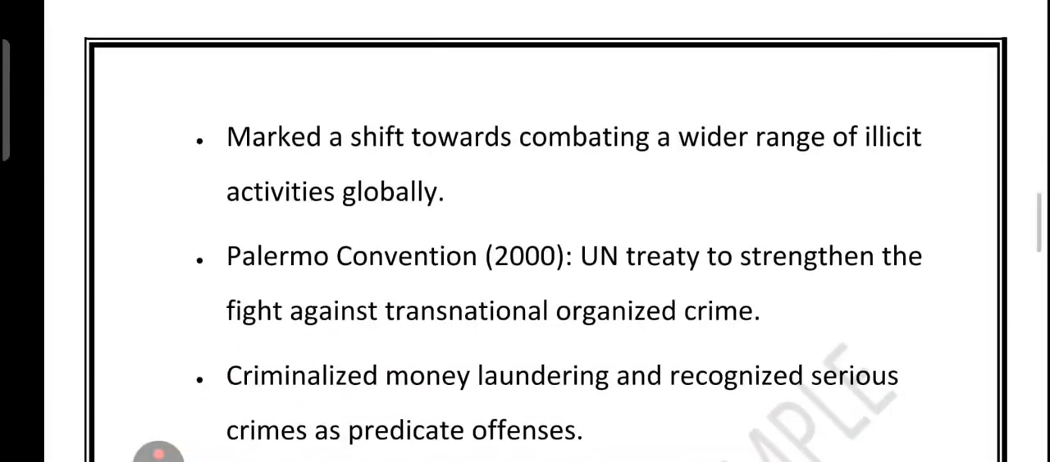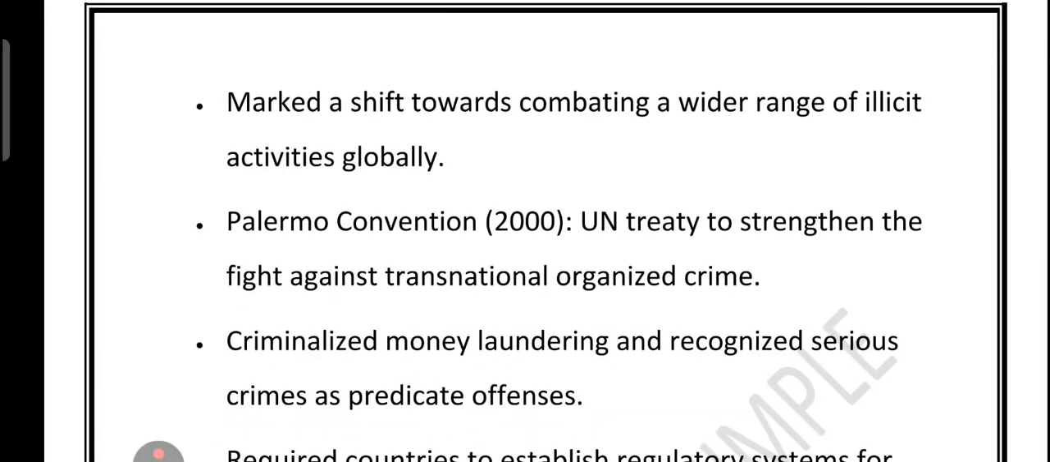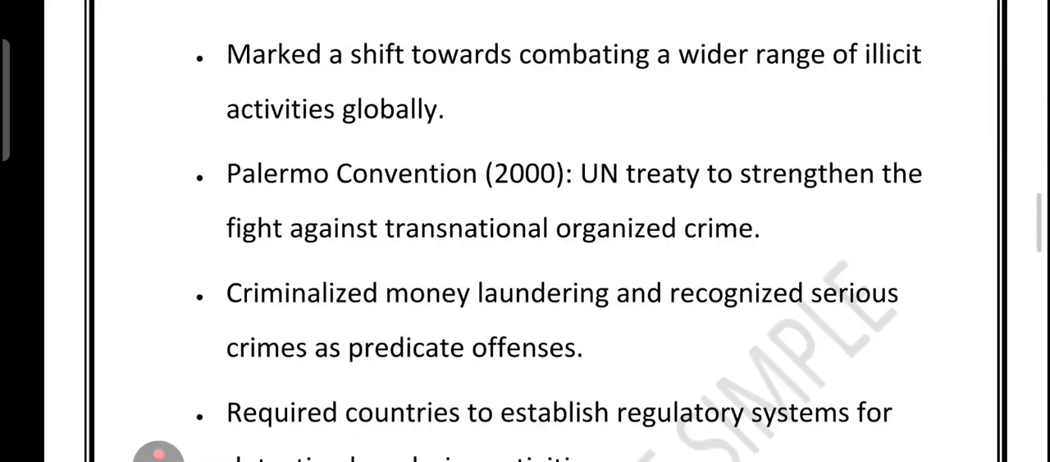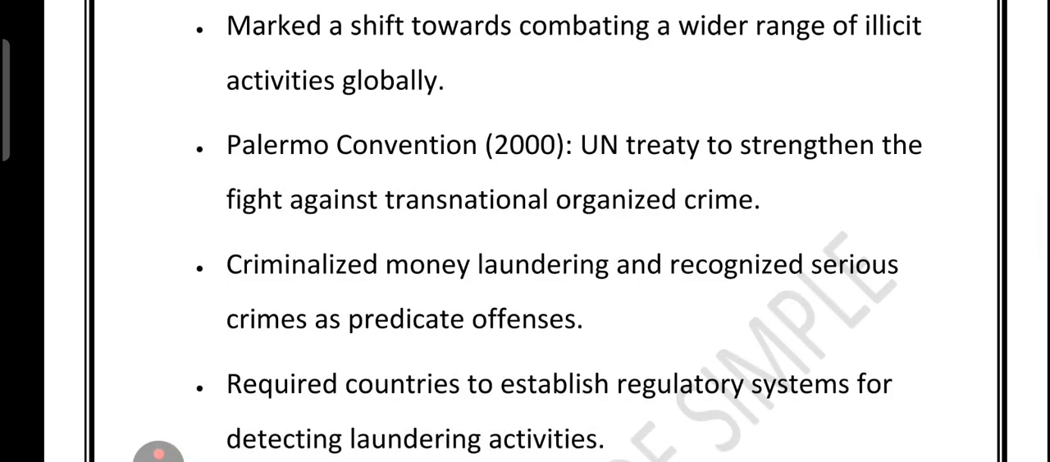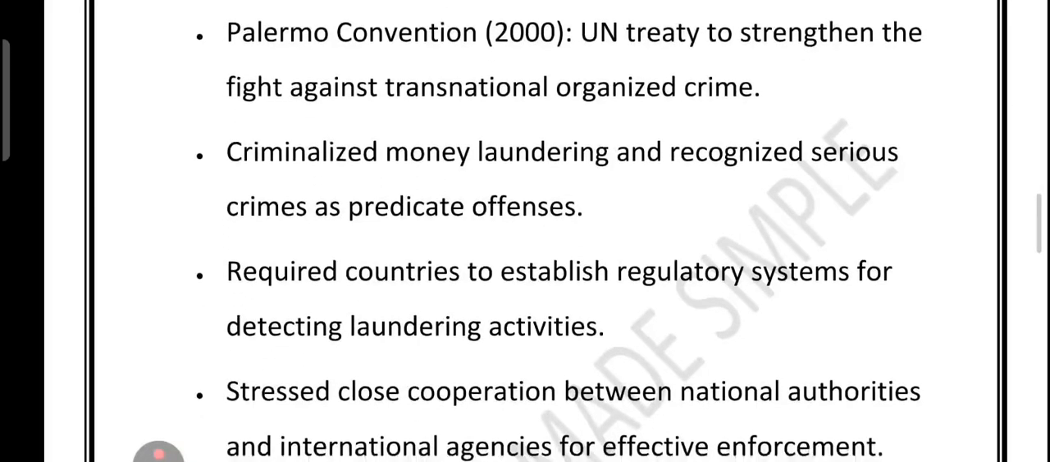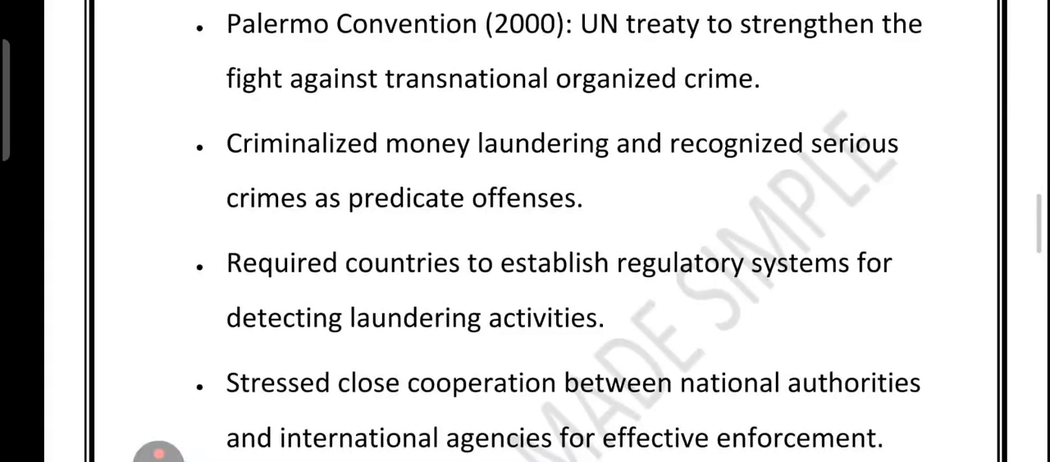Then in 2000 came the Palermo Convention, another major UN treaty. This one was designed to tackle transnational organized crime, basically big crime networks operating across countries. This Palermo Convention did three important things.